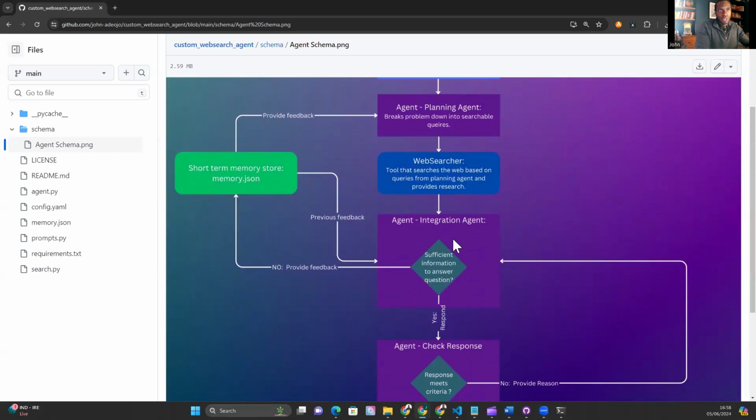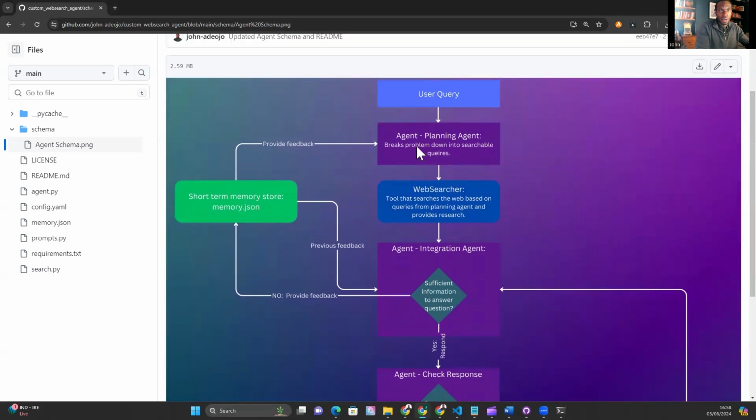If the integration agent doesn't have enough information to answer the query, then we provide feedback to the planning agent, and the planning agent adjusts its plan based on the feedback from the integration agent. And then there's a short-term memory store, which is a memory.json file that has all of the previous responses from the integration agent. And that helps in making sure that the integration agent is aware of what it's previously said, and the planning agent is aware of the feedback from the integration agent over many iterations.